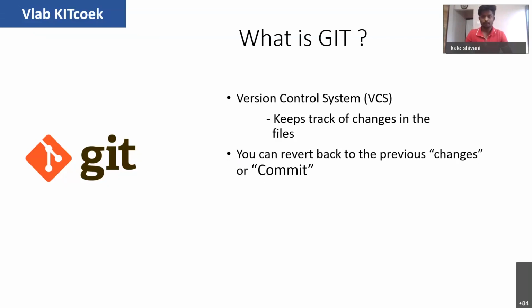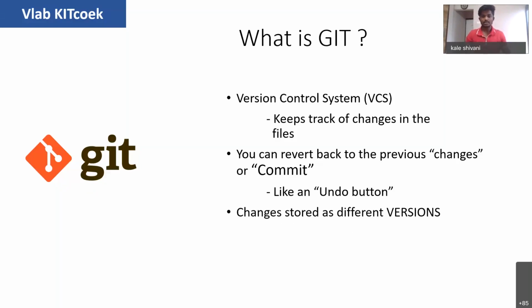So we will be referring to these changes as commits throughout this entire session, and that's the technical word. It's like an undo button, right? If you're coding and you press Control Z, it just undoes the thing. The thing is, when you type code and exit the window, you can't undo because all the changes are stored in the RAM, right? So Git allows you to save all those changes into various versions. Whenever you close your system and come back after some time, you can also revert back to those changes. So that's what it allows you, just like an undo button.